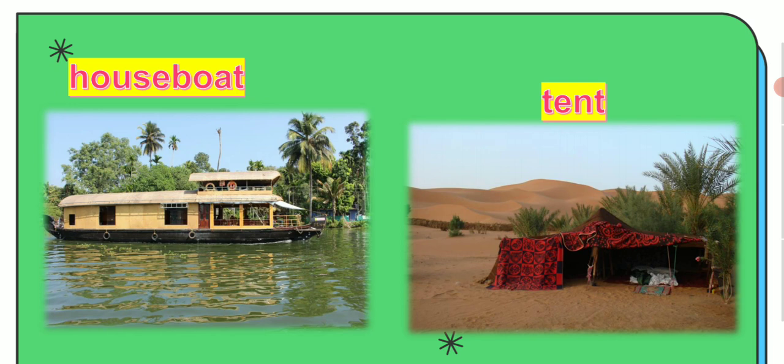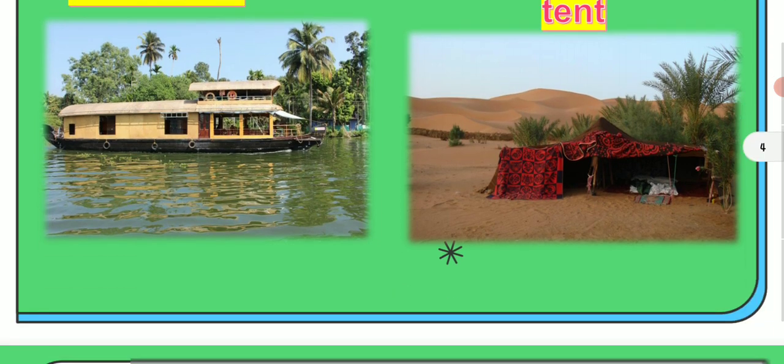Tent here is a small place you make by your hand with some equipment in the desert to stay there. So there is a big difference. The houseboat is in the water, and the tent is in the desert, like in the photos.